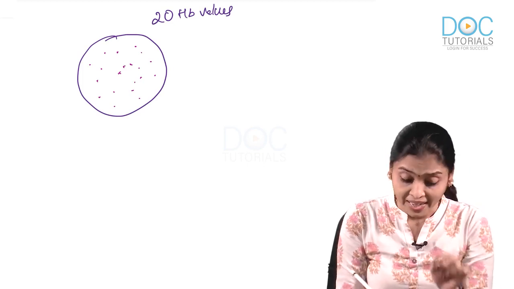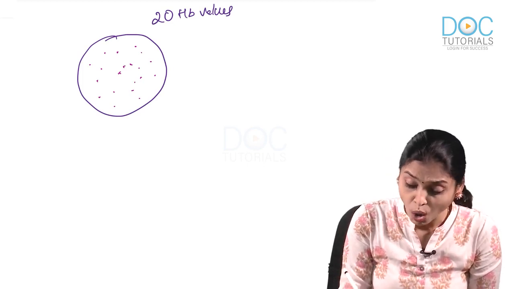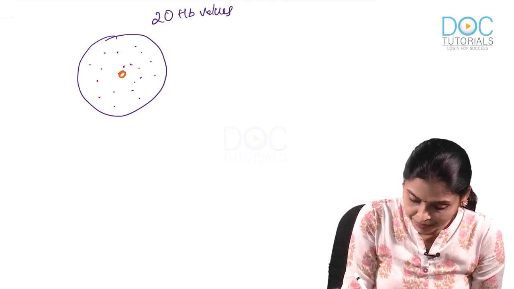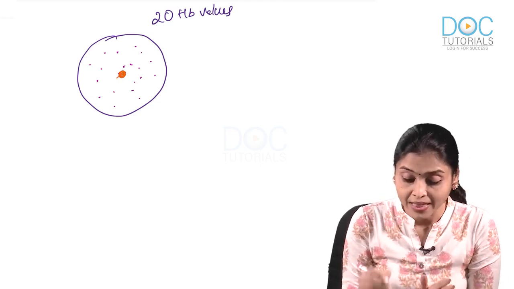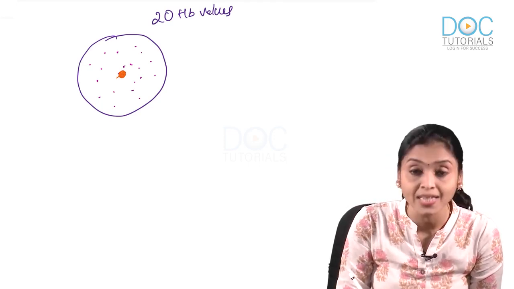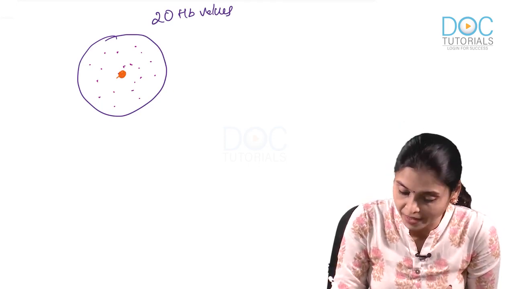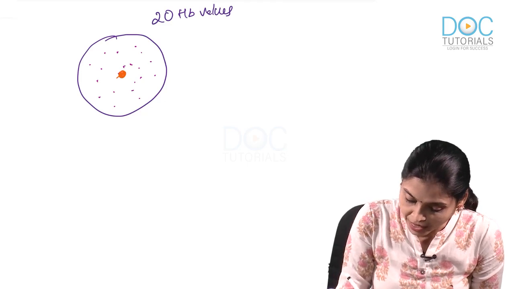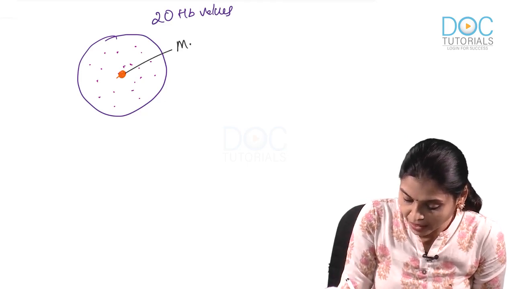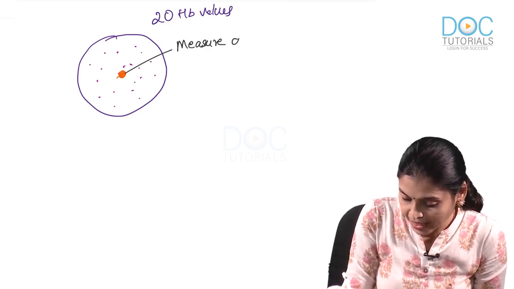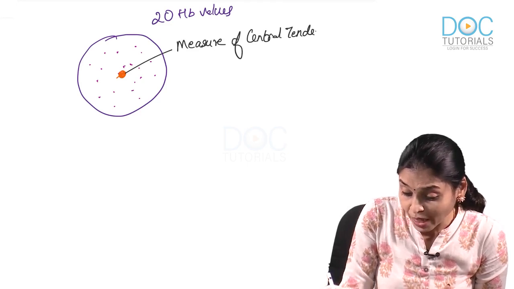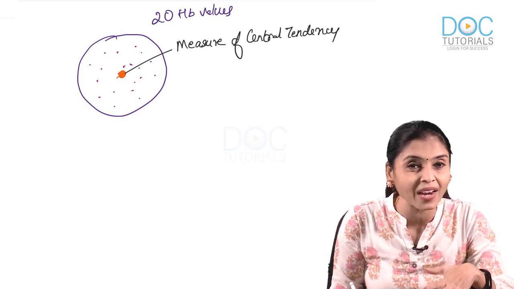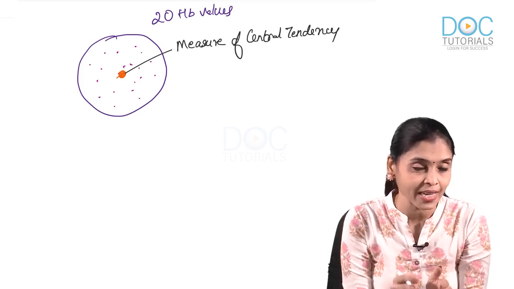One value will be lying almost at the center, sometimes 12 or 13 gram. And this central value is known as what? Measure of central tendency, or this is what a common man says as on an average. So, the average will always lie at the center.